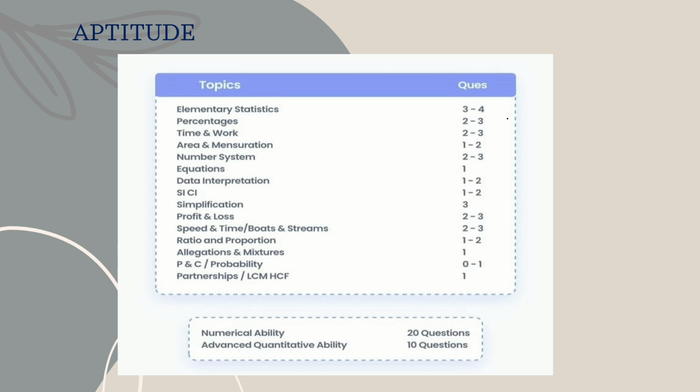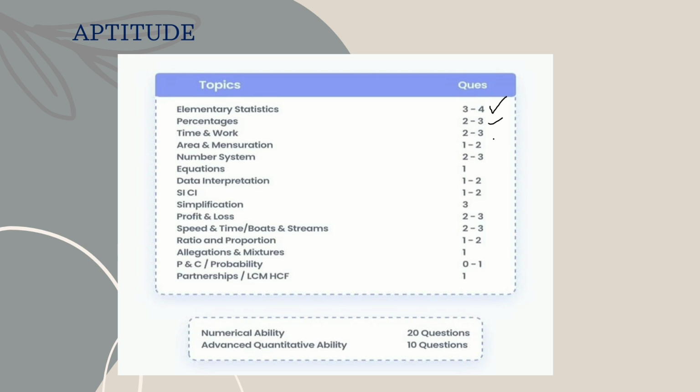You should know the weightage of each and every topic in aptitude. If you prepare more weightage chapters, you can easily get more marks, so prepare as per the weightage. Elementary statistics has more weightage, because it comes with 3 to 4 questions, so you should prepare elementary statistics fully. Next are percentage, work and time, like that.